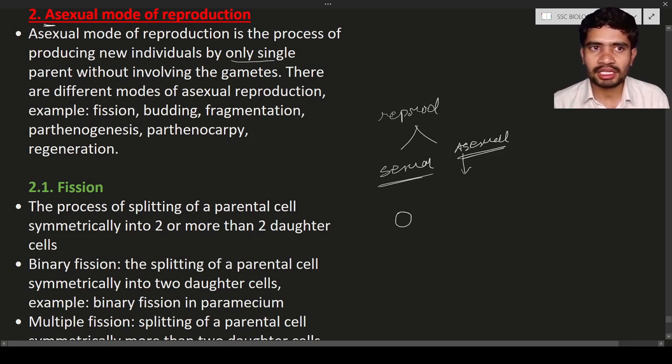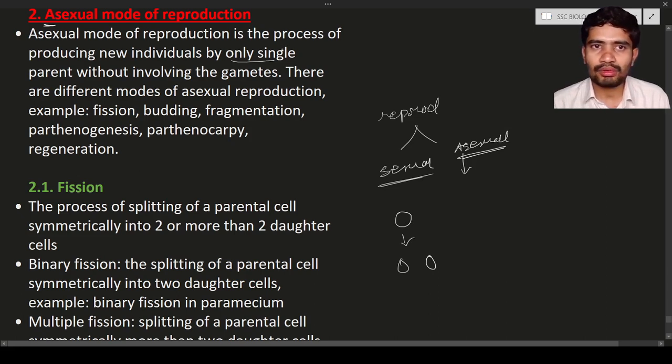So this one parent can give rise to a new individual. Let us consider a bacterium. It doesn't require another partner. A single cell can produce two new cells by a process known as binary fission. Here the single parent is enough, with no requirement of another parent or partner. Okay, so there is no formation of gametes here. No gametes are involved, so a single parent is enough, and also no gamete fusion is required, and there is no need for gametes.